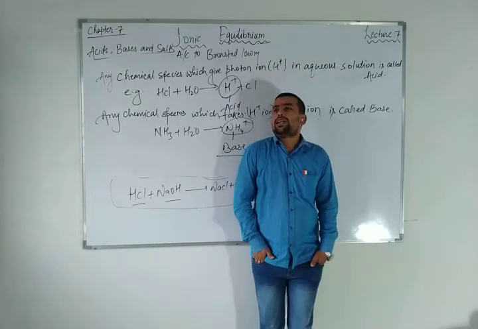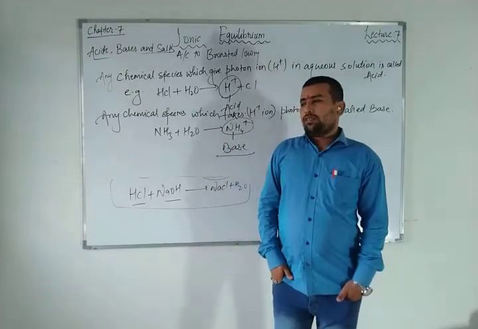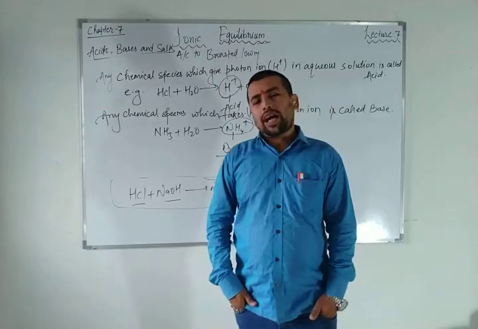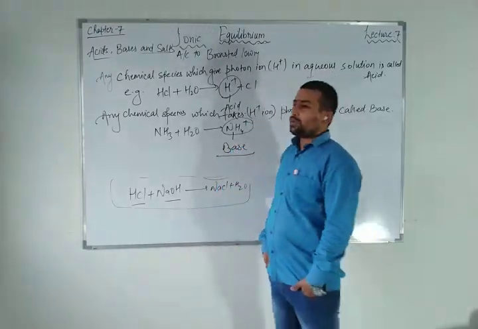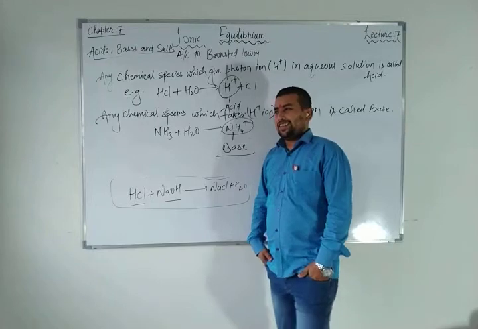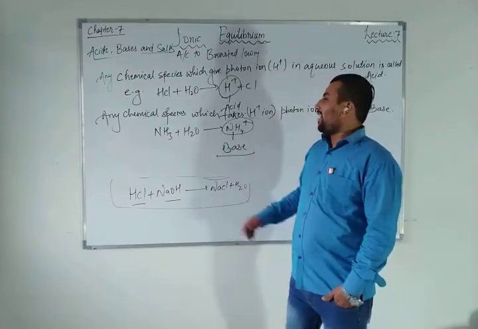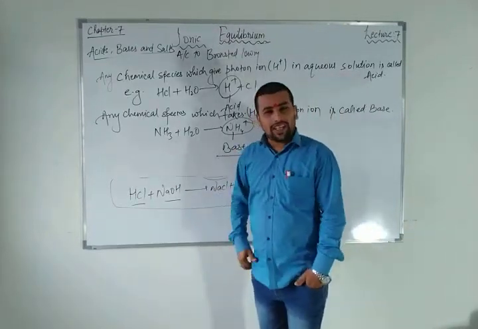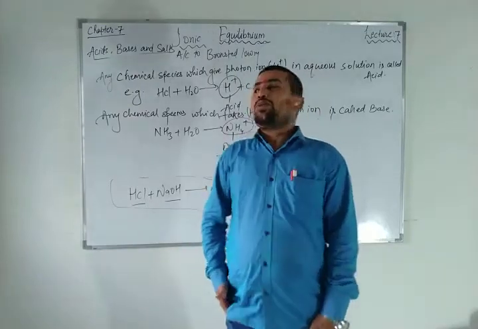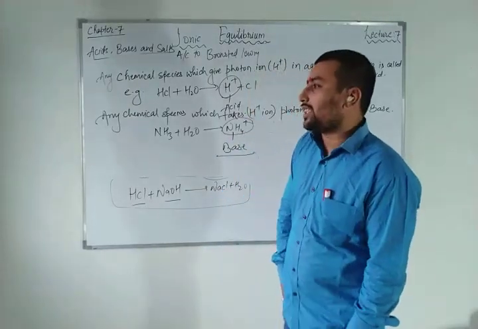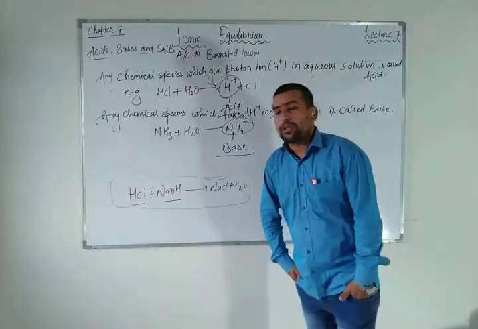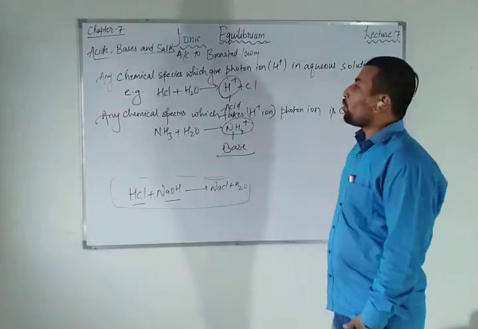Proton donors are called acid and proton acceptors are called base. Now you can ask me, sir, according to Arrhenius, what is ammonia? This is the limitation of the Arrhenius acid-base theory. So Lowry-Bronsted caught this and divided substances according to proton donor and proton acceptor.